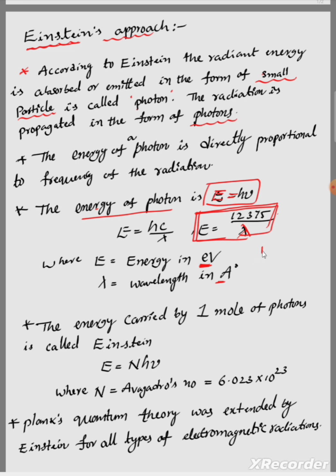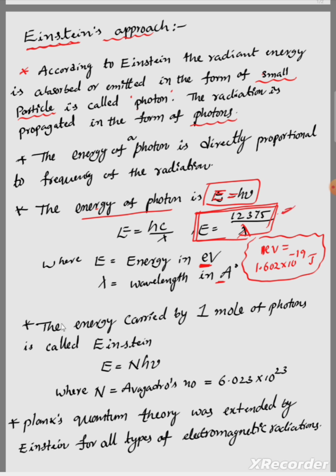1 electron volt equals 1.602 into 10 to the power of minus 19 joules. Instead of joules, when they give electron volts, the value of 1 electron volt equals 1.602 into 10 to the power of minus 19. When we substitute all these values in this relation, we will get this one.